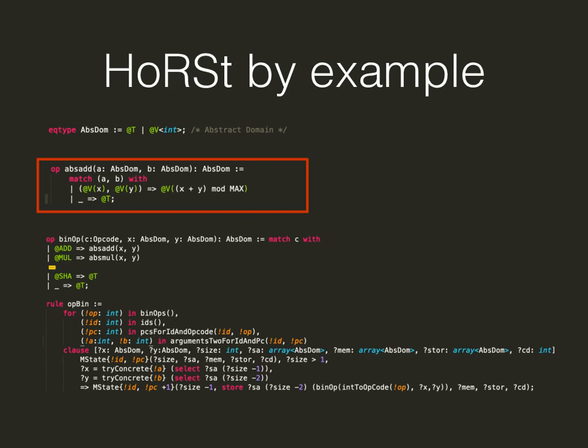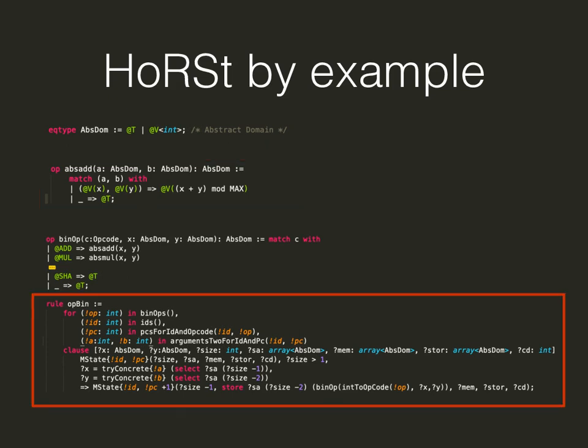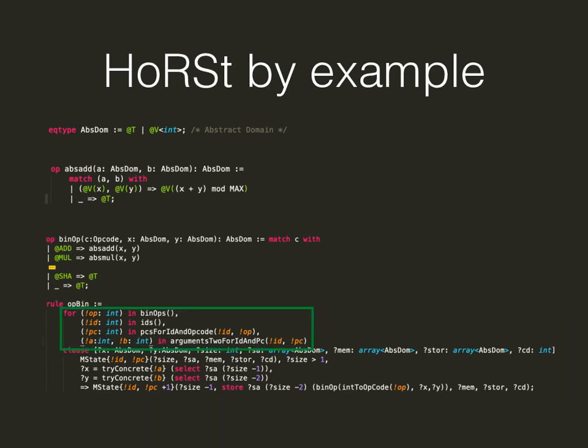If at least one is top, we return top. The core of the semantics is specified as rules. The rule here is how we implemented binary opcodes in our EVM semantics. Rules are instantiated via a parameter interface.